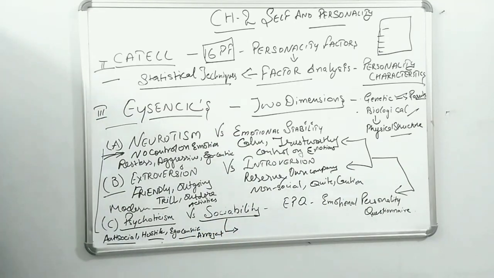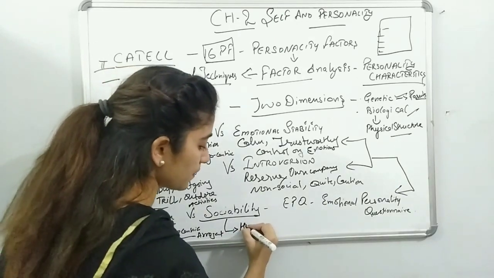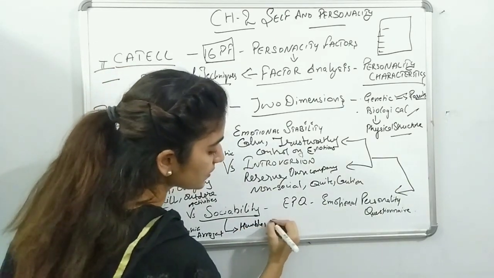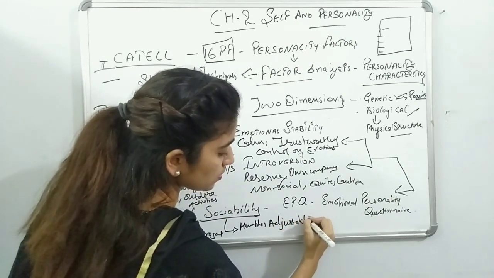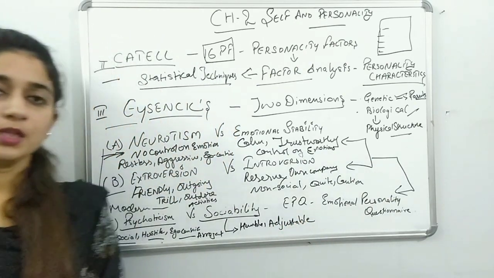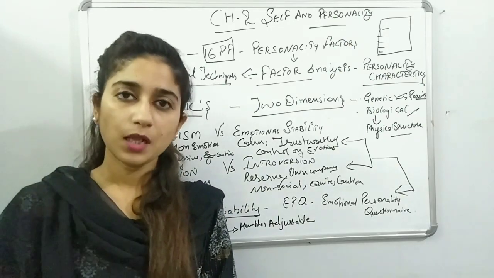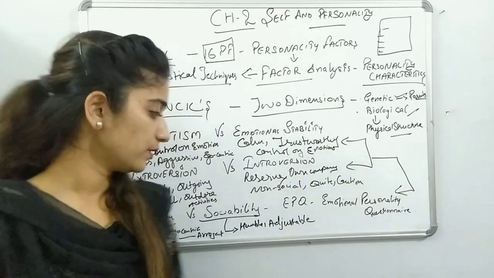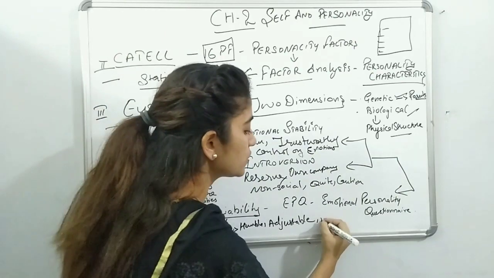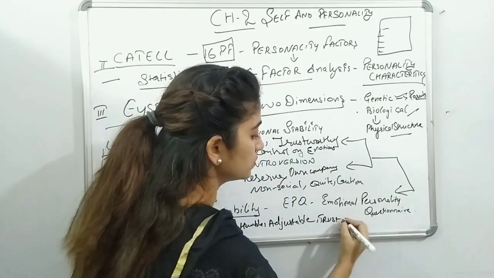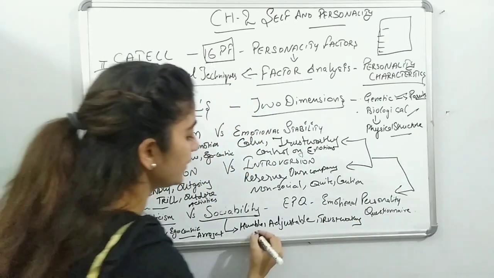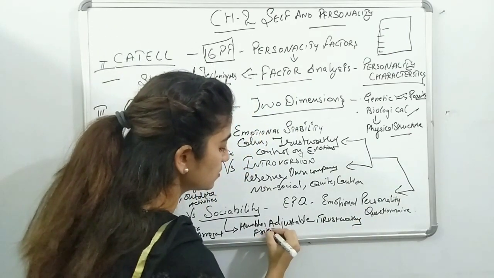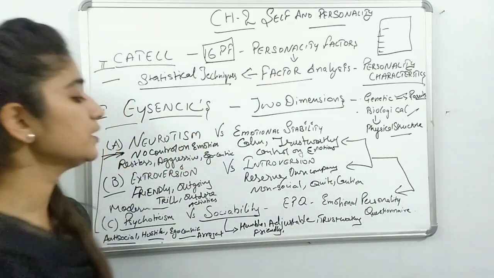Whereas the sociable are opposite to this. They are very humble, adjustable and trustworthy, we can trust them, and friendly as well.